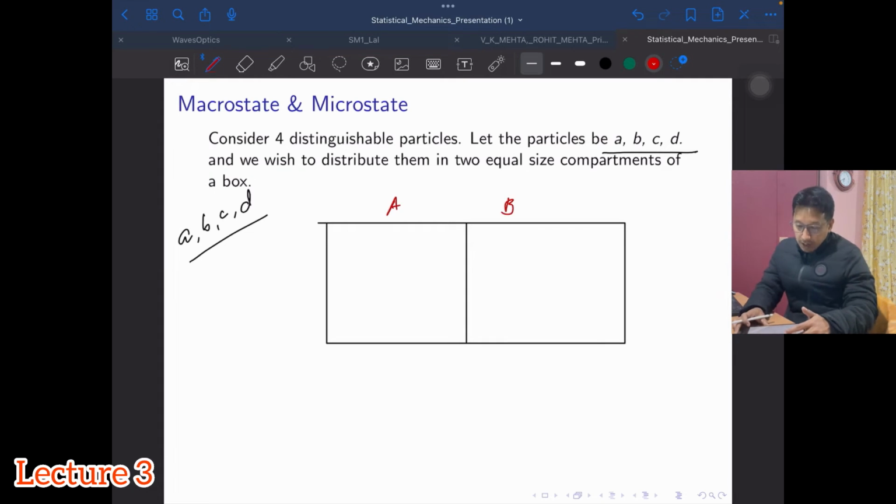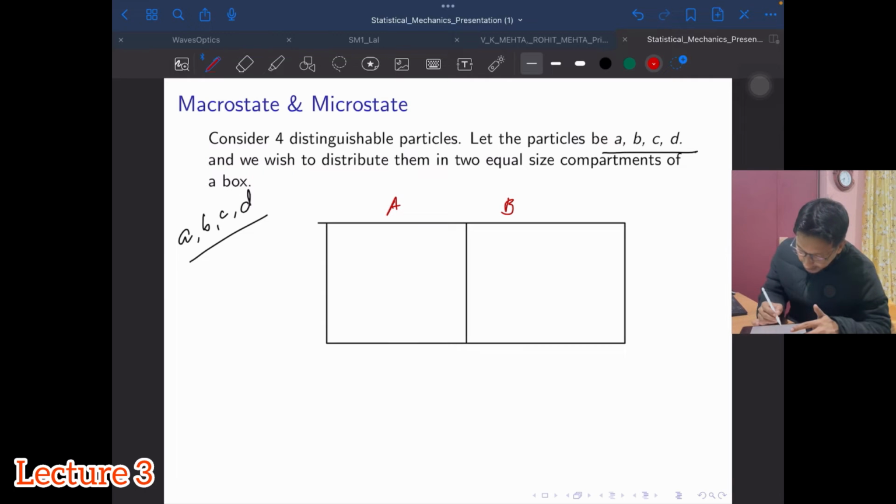Now let's see what macrostates we will get here. Macrostate means what? It gives you the macroscopic picture, or the bird's-eye view, of the system. So we are not concerned about how A, B, C, D are arranged or combined inside. We are looking at how many particles are in compartment A and how many are in B. So you define the ways that I can distribute these 4 particles into 2 compartments of equal size.